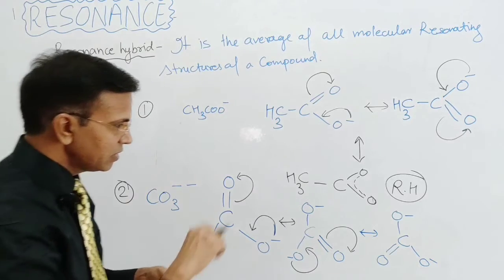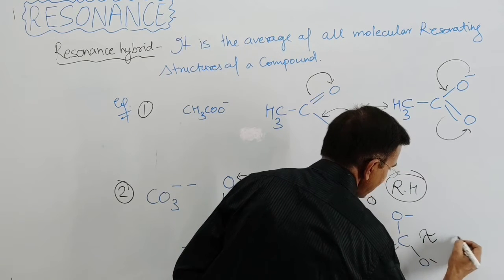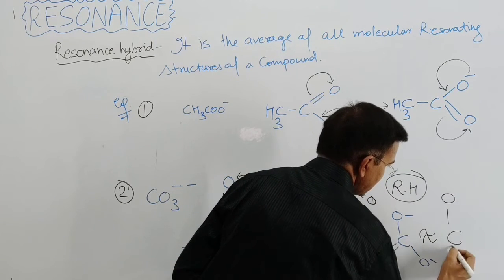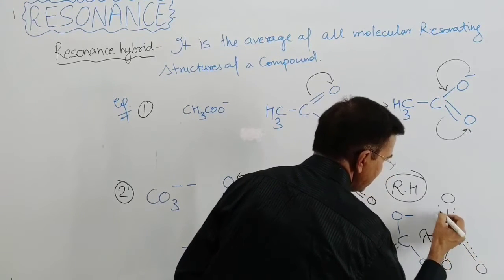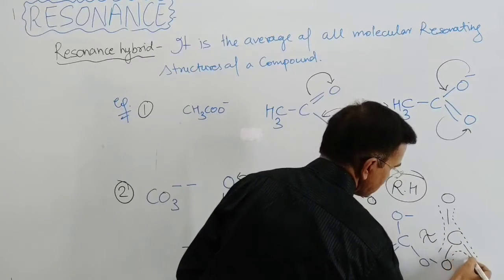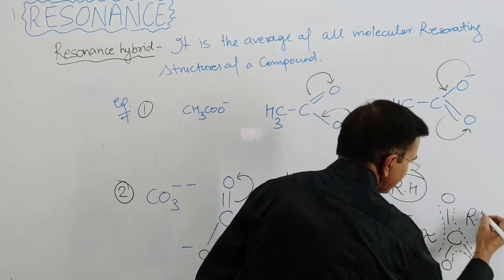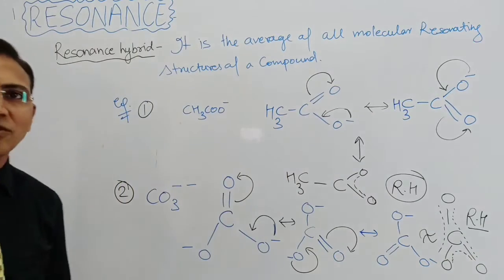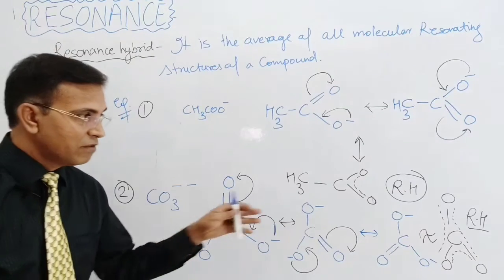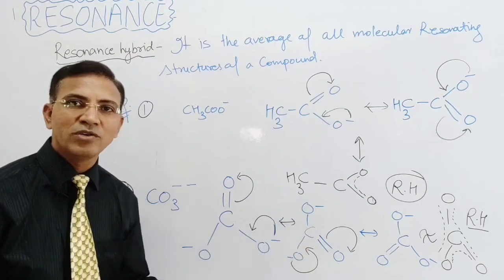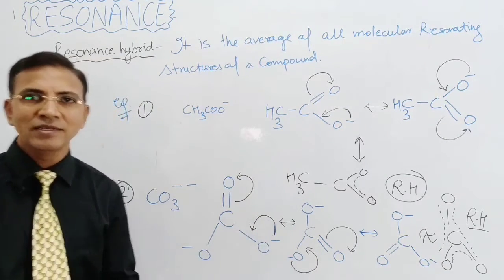So the resonance hybrid is C with oxygen, oxygen, oxygen, and the pi electrons moving, delocalization takes place between the oxygen atoms, right? So this is the resonance hybrid of the carbonate ion. This is how the resonance hybrid is formed with the help of resonating structures. You can easily observe the resonance hybrid molecule is the average of the resonating structures of the molecule, right?